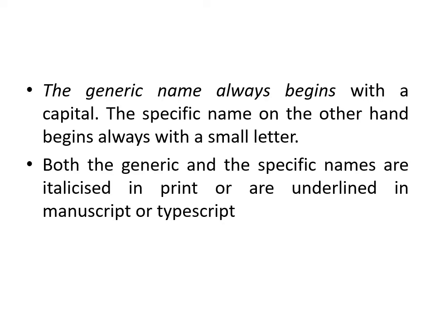The generic name always begins with a capital letter, whereas the species name always begins with a small letter. The generic name starts with a capital letter. The species name starts with a small letter. Both generic as well as species names, if you are typing them in a system, you need to make them italics, and if you are writing them, then you need to underline the genus name as well as the species name.